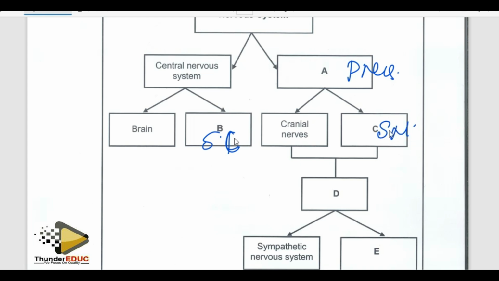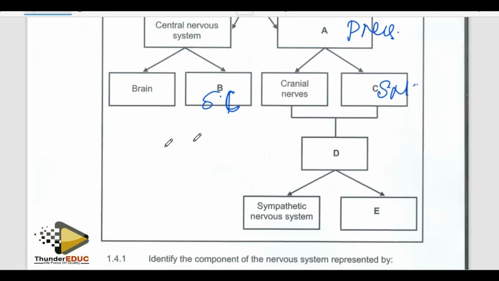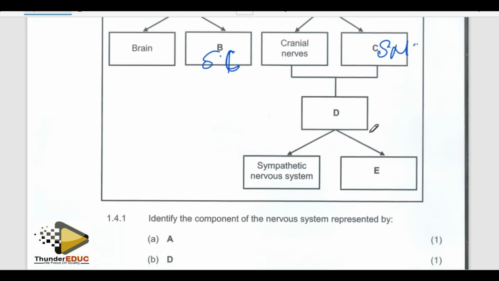These two form what you call the autonomic nervous system, which divides into the sympathetic nervous system or the parasympathetic nervous system. So now it's covered. Let's go to the questions and find out.